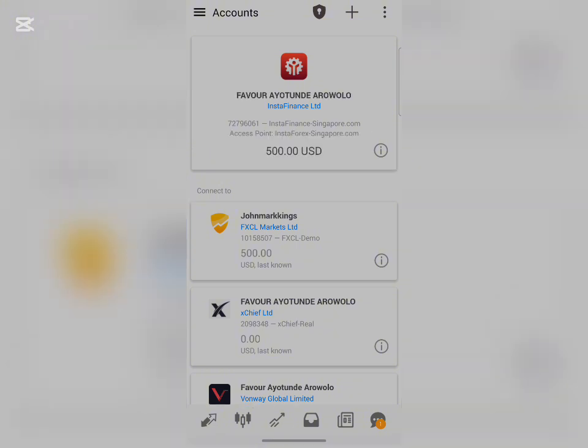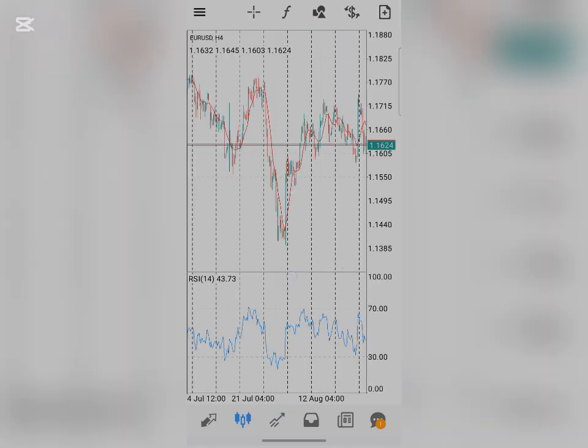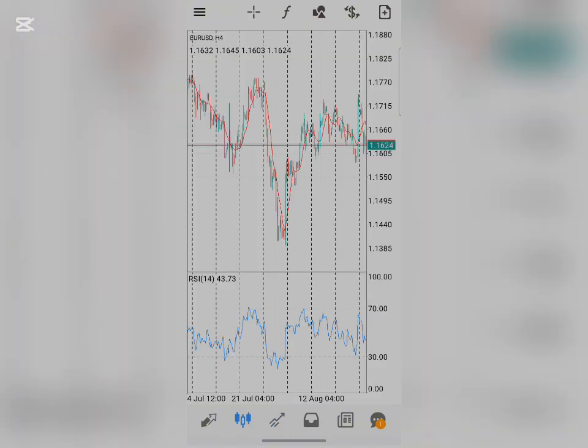All right, and as you can see right here, boom, our $500 is in our account already, and we can start trading with it. You can start placing trades on it. So this is how you can get your $500 no deposit bonus that you can start trading with. I hope you're able to get this.